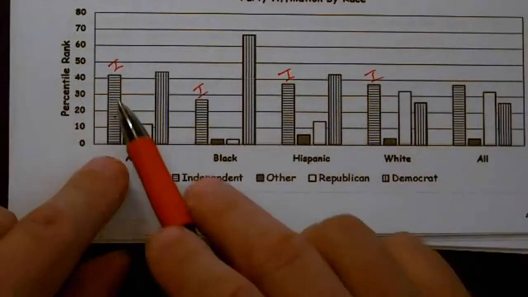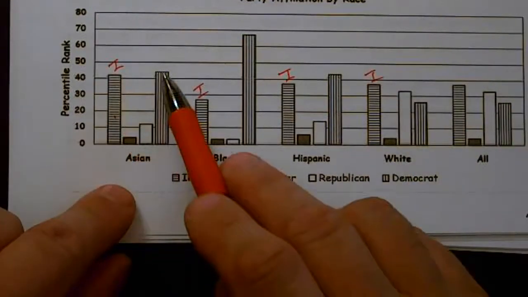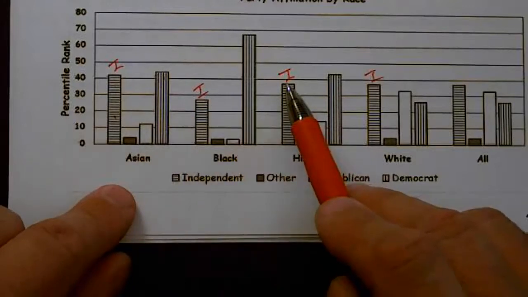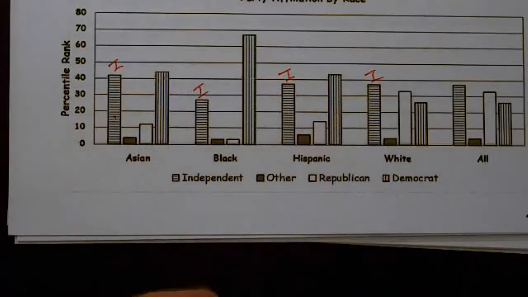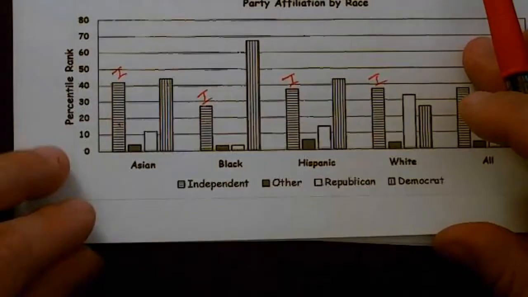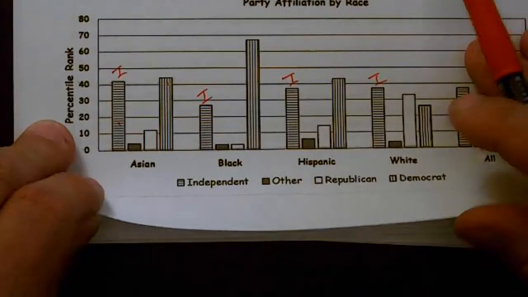And because this is just over 40%, this one is under 30%, under 40, and because they don't match, because they're not proportional, they don't have the same percentage, they are not independent.